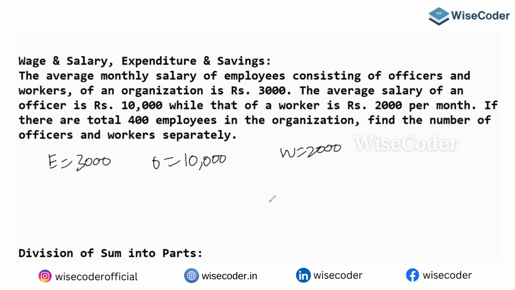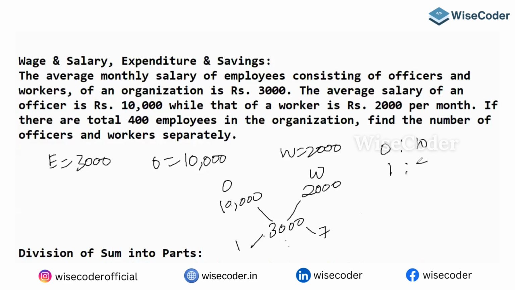Whatever you want, you can get it. How are you going to get it? Officer is 10,000, worker is 2,000. The mean is nothing but the employee average, 3,000. So you can figure out the ratio. 3,000 minus 2,000 is 1,000, and 10,000 minus 3,000 is 7,000. So the ratio is 1 is to 7, the zeros get cancelled. So the officers to workers ratio is 1 is to 7. For every one officer, there are 7 workers.